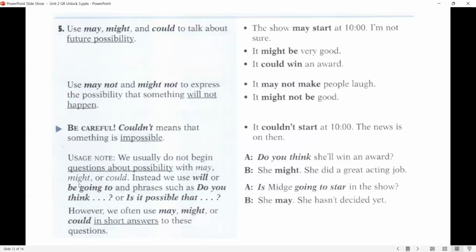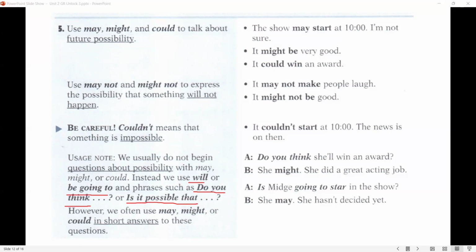So you cannot say "may it," or "may you," or "might you." No, that's wrong. Instead, you can use will or be going to, or phrases like "do you think" or "is it possible that." If you have a sentence with may, could, or might, we do not usually make a direct question with them. Instead, we use "do you think" or "is it possible that?" And you can use will or be going to with them.